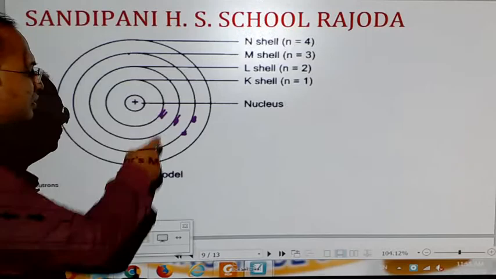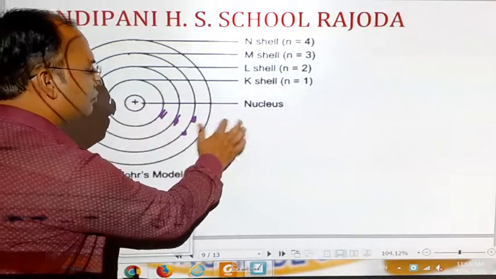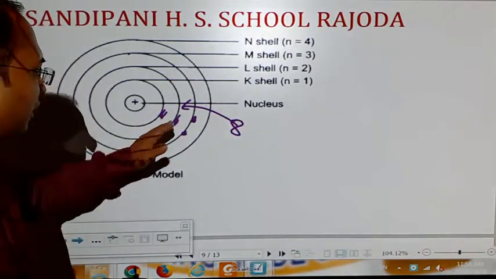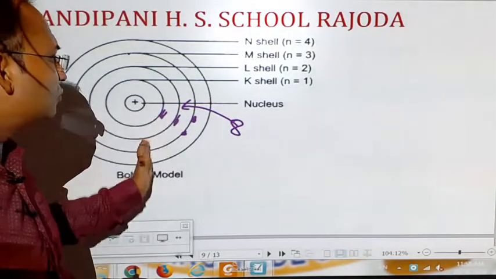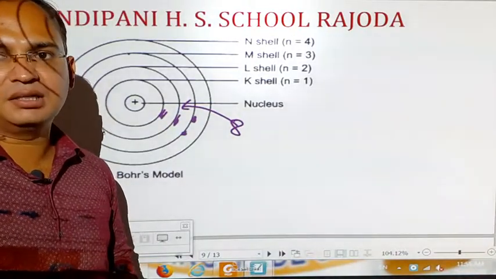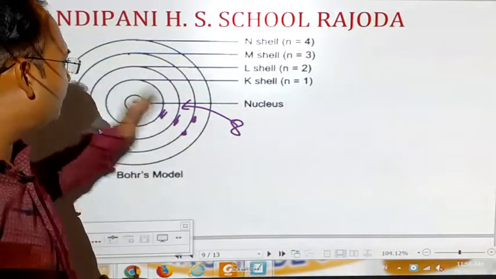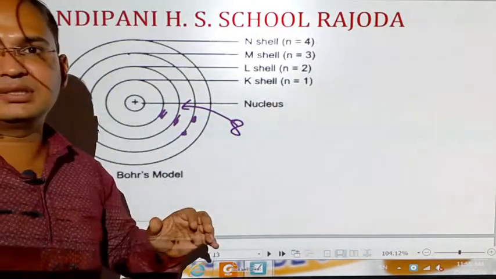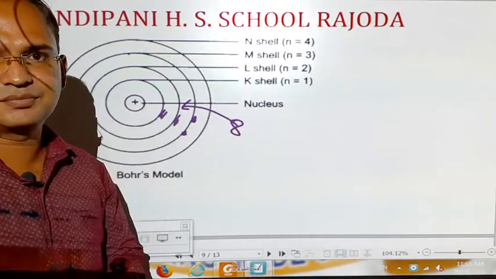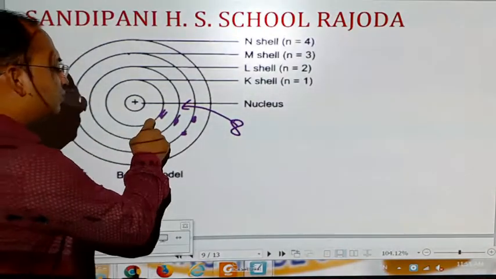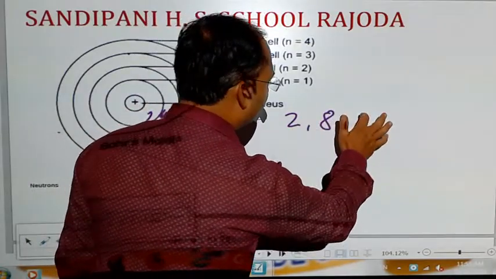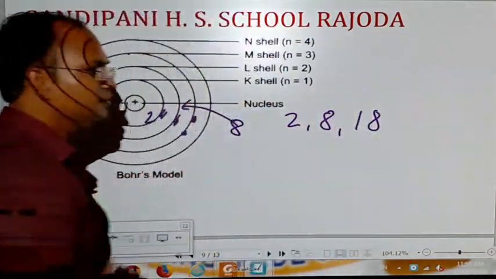If the capacity of the second shell is 8 electrons, then it should occupy 8 electrons, and only then will the filling of the third shell start. Until there are empty lower energy shells, electrons will not go into the higher energy shells. Now the capacity of the first is 2, the second is 8 and that of the third is 18.